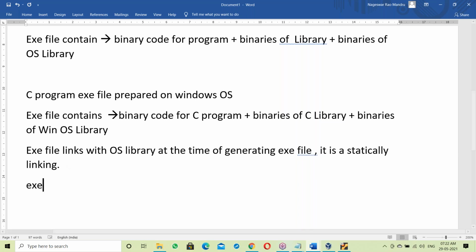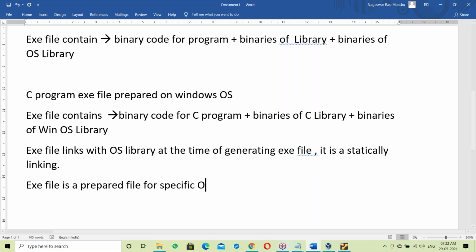So the exe file is a prepared file for specific ways.